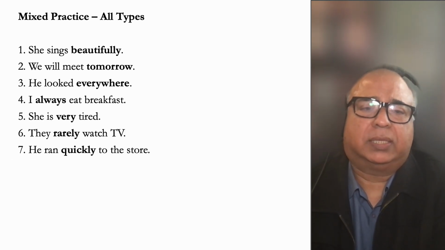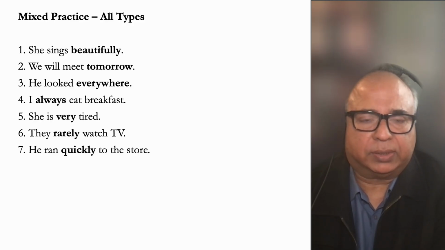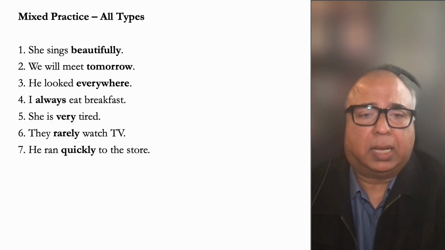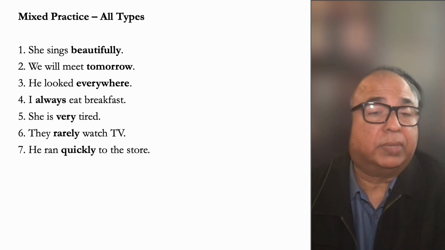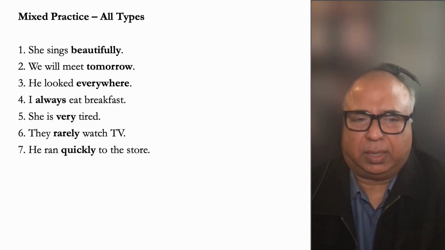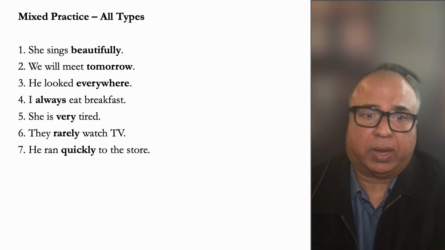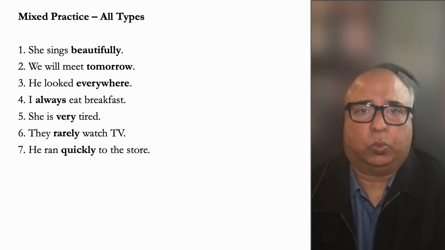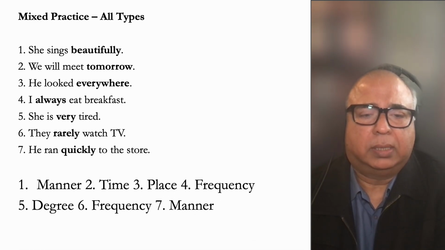Okay, now let's try all different types. There are seven sentences I need you to read carefully. I have highlighted the adverbs for you. She sings beautifully. We'll meet tomorrow. He looked everywhere. I always eat breakfast. She's very tired. They rarely watch TV. He ran quickly to the store. All right? Can you tell which type of adverbs these are?